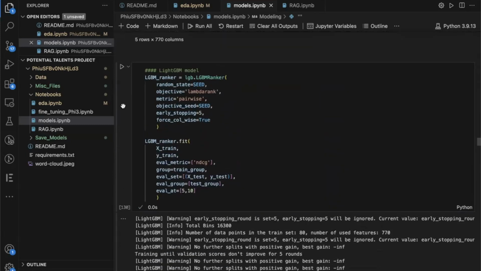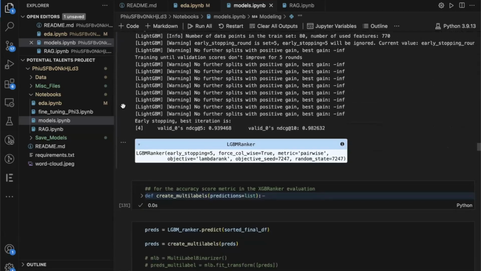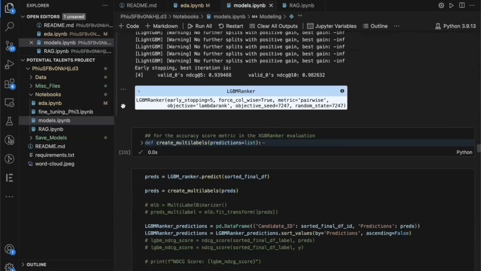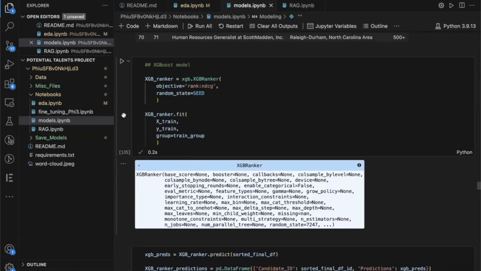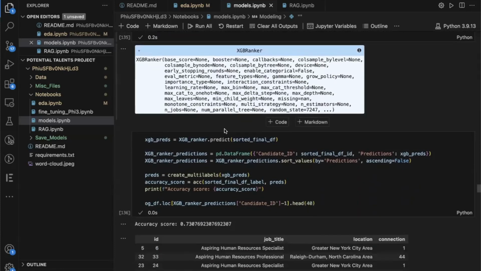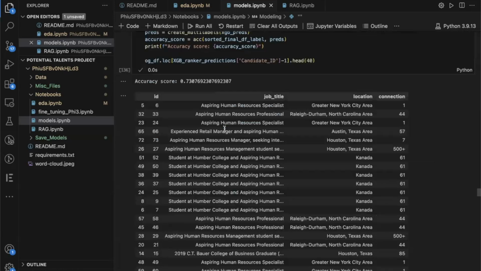I hyperparameter tuned both the LGBM and the XGBoost ranking algorithms to see which one was going to produce the best scores using an NDCG score and an accuracy score. Using that XGBoost ranker, I found that this performed pretty well without needing any hyperparameters tuned. I did tune them, but it didn't affect the accuracy score by anything. So that was kind of interesting.